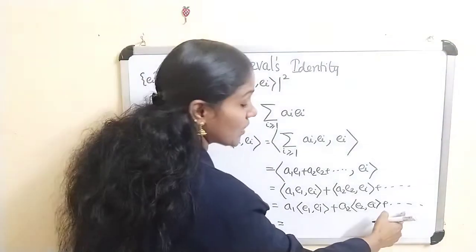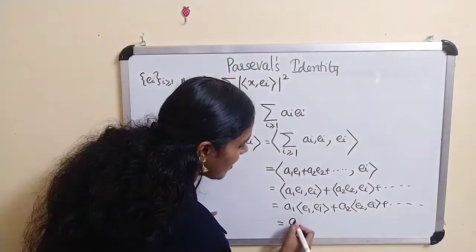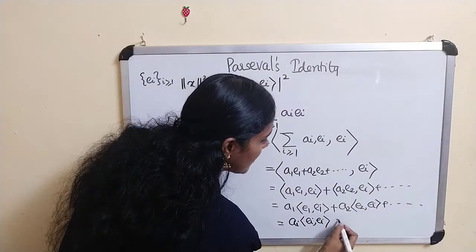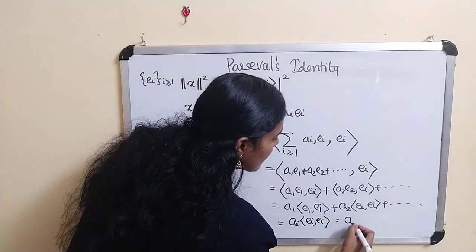Now what about the ith term? The ith term is a_i times the inner product of e_i with e_i, and this is 1, therefore this is equal to a_i.